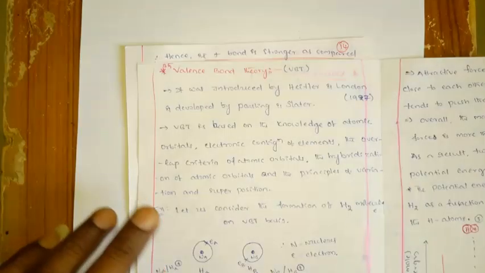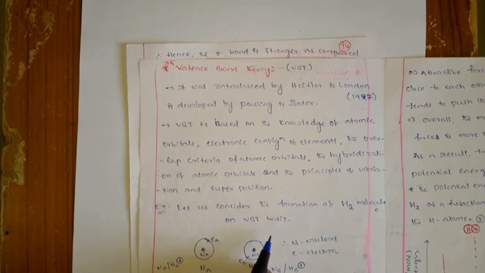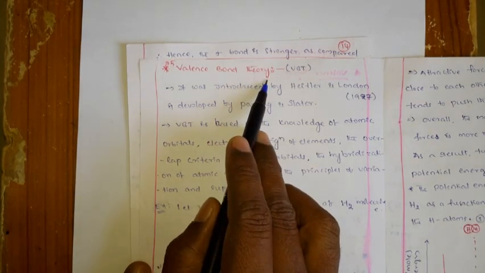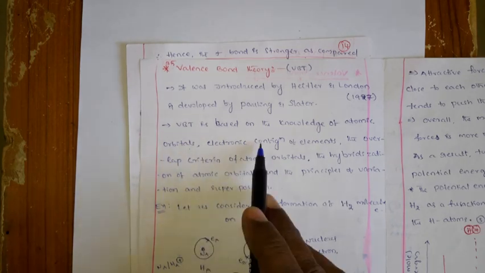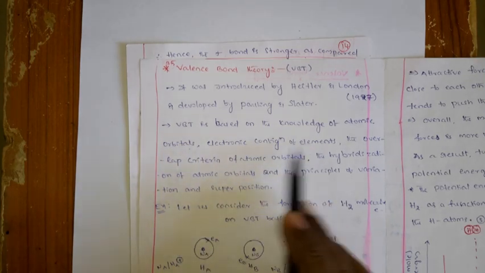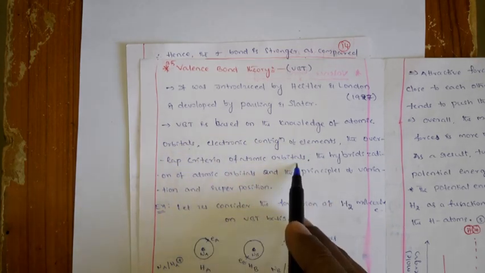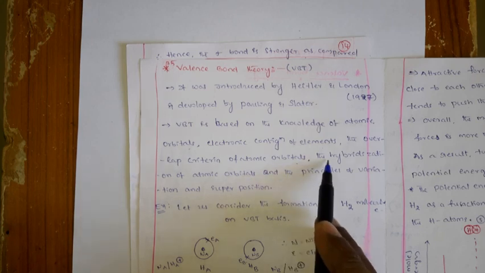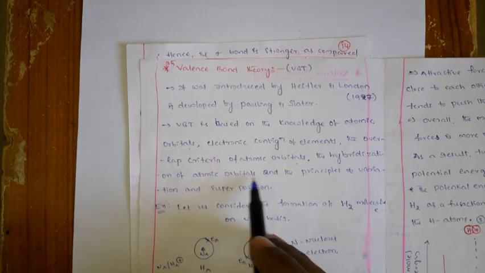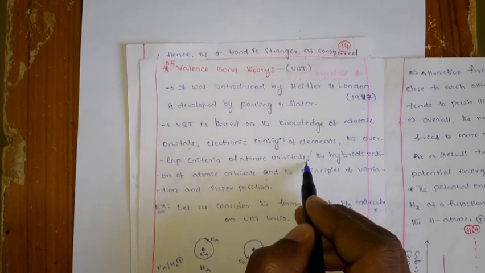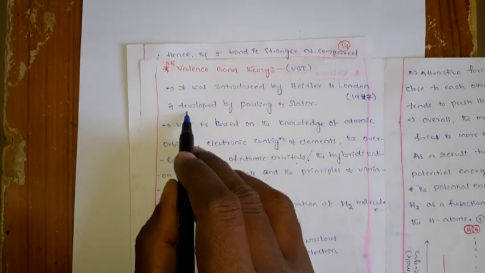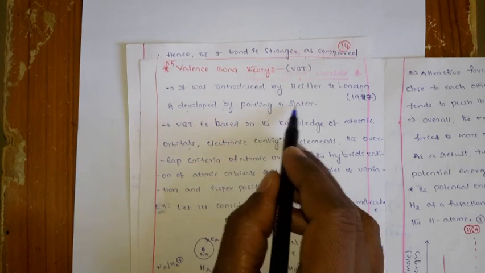Okay, I told you earlier at valence bond theory. So VBT is based on the knowledge of atomic orbitals, electronic configuration of elements, the overlapping criteria of atomic orbitals, and along with that the hybridization of atomic orbitals. Okay, but up to here simply you can say that it is a simple VBT theory, and then after that it is developed or modified by Pauling and Slater.